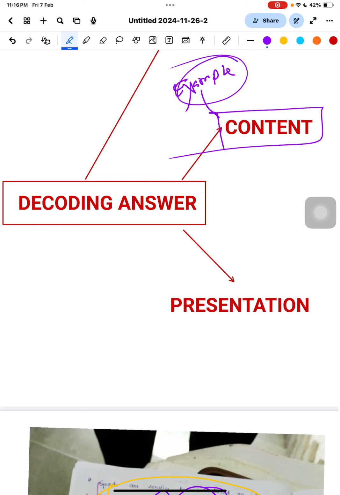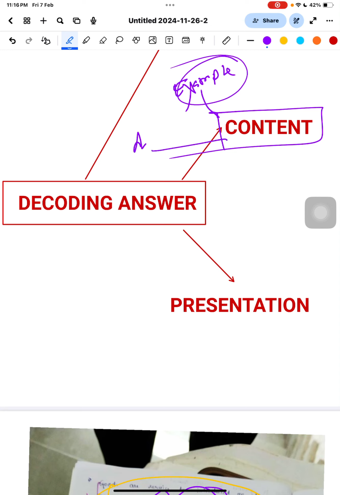Any other example, you can write like this: the state which has a higher population is generally poor. Generally poor. Example, Bihar. So I'm just giving the examples. Whatever you're writing, if you give an example for a particular point, then the examiner will get satisfied that yes, you're on the right track. So always remember that you have to add the example.